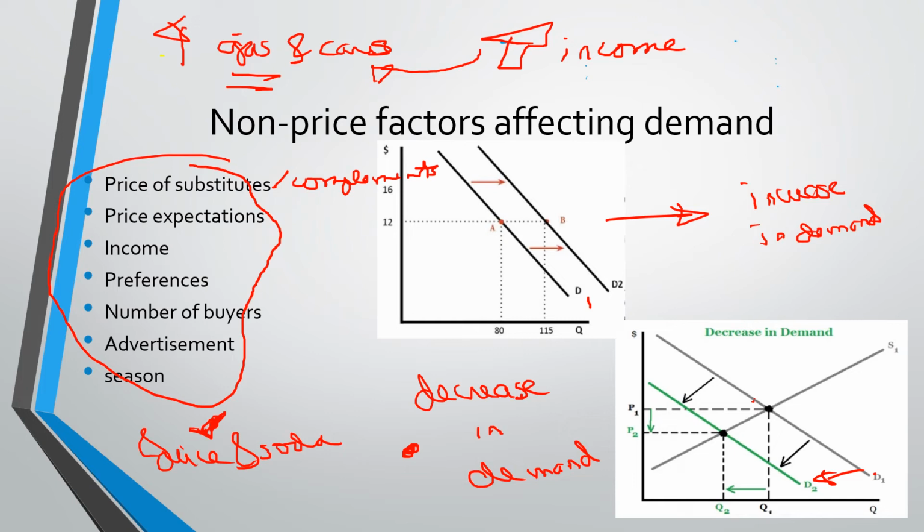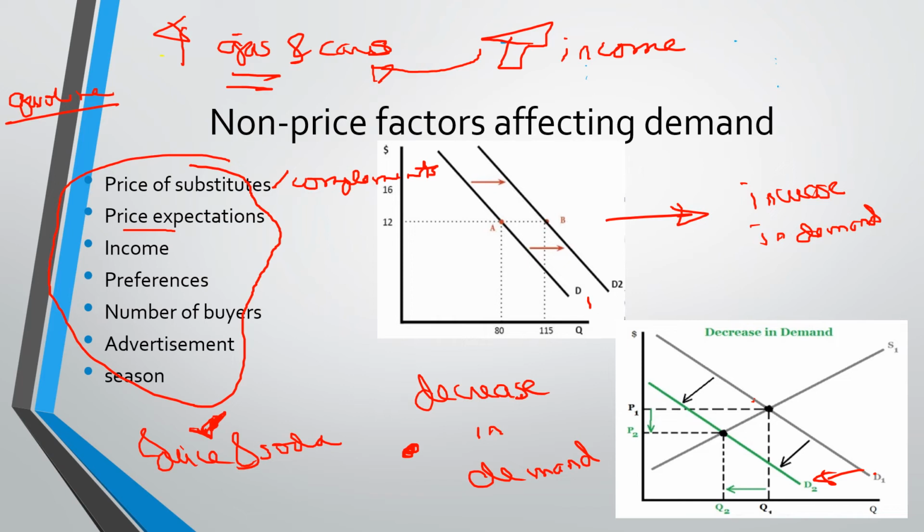Okay, let's take a look at price expectations. Although it says price here, it's a non-price factor because it's just an expectation that there's going to be a change in the price. Again, let's go back to gasoline. As someone who also drives, I look at changes in the prices of gasoline in the future.